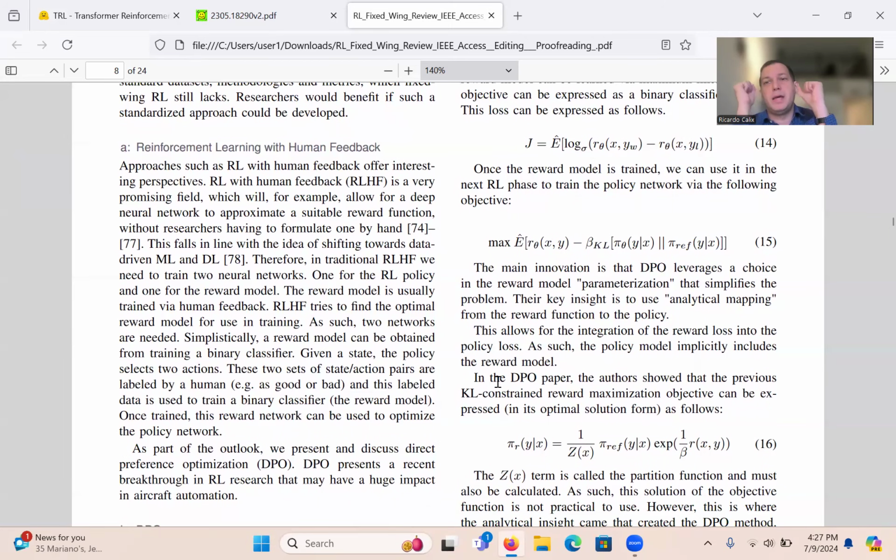So remember that. The whole point is, I have a GPT and a reward model, and this paper says that I can take out the reward model and I don't need it. So how did they do that? How did they figure that out? So the key is in the loss function, right? The loss function currently requires, to train a GPT, a neural network that is a reward function.